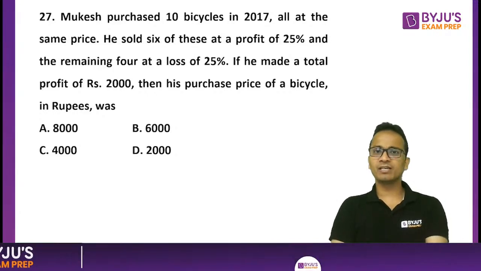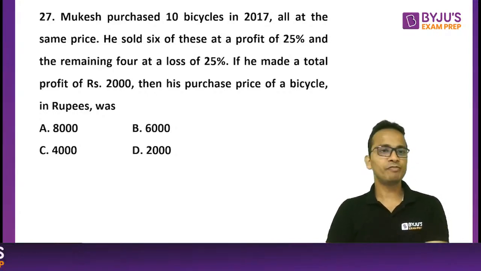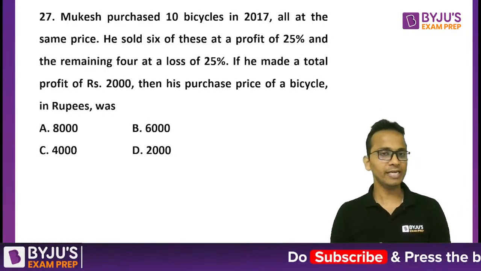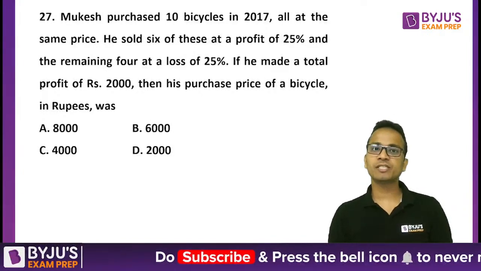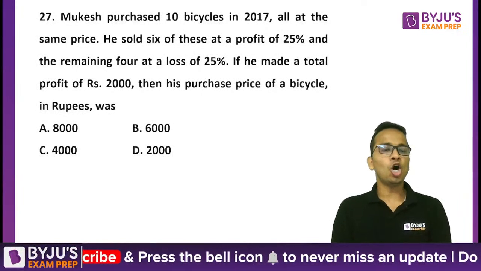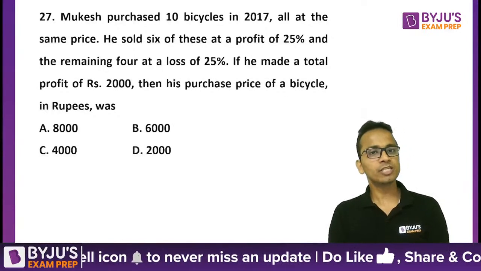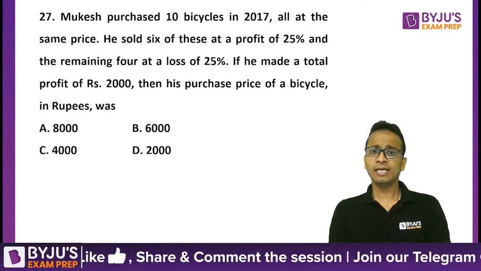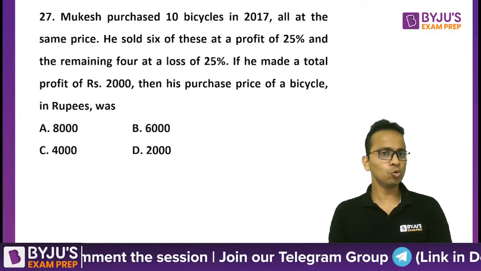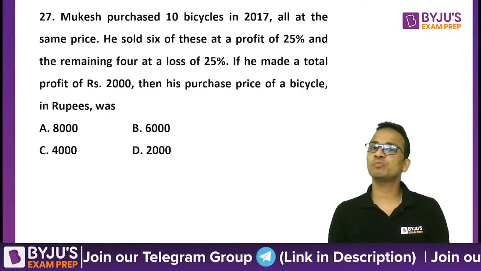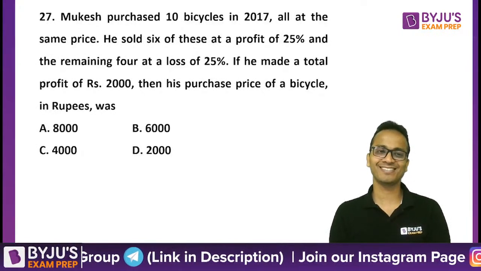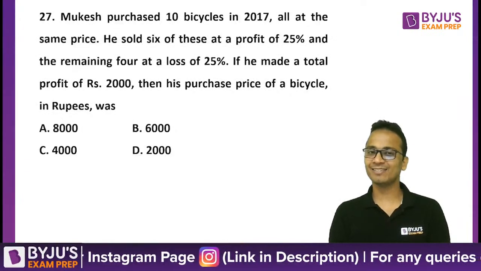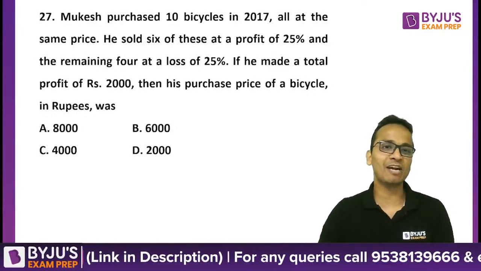Now a question of arithmetic. You can see percentages, profit and loss, right? So this question is doable, I can say. The question is: Mohit purchased 10 bicycles in 2017, all at the same price. He sold 6 of these at a profit of 25% and the remaining 4 at a loss of 25%. If he made a total profit of 2000 rupees, then his purchase price for a bicycle in rupees is. My God. Can you expect such an easy question in CAT? Yes, this is the actual CAT paper that we are solving.